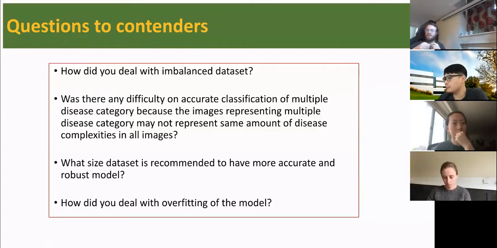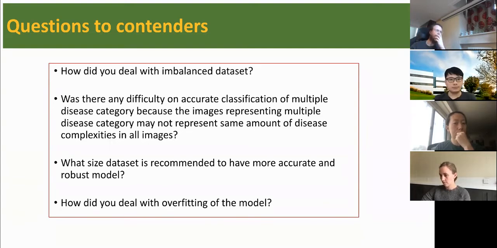The first question is about the imbalanced dataset. This dataset does not have an equal number of images in each disease category, and we wonder if that could cause any problem in developing an efficient machine learning algorithm. The second question is about the multiple disease category.